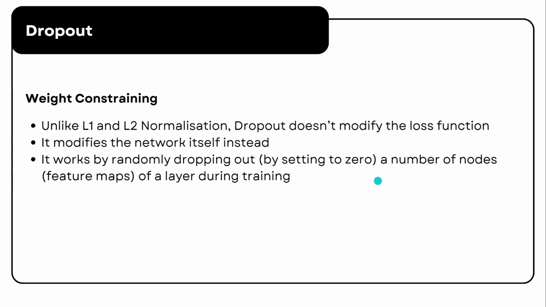It works by randomly dropping out, or setting to zero, a certain number of nodes in a layer's feature maps during training. This prevents overfitting by ensuring that the network does not become overly reliant on specific neurons. Now let's take a look at how this algorithm is implemented.